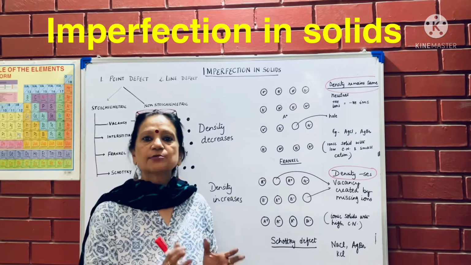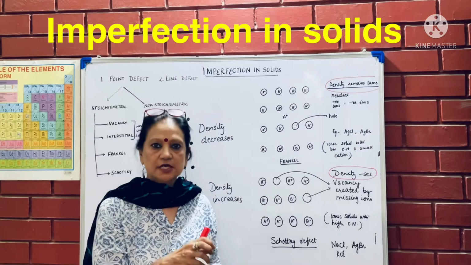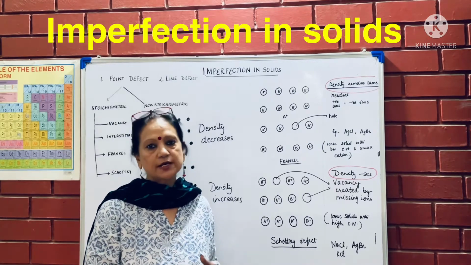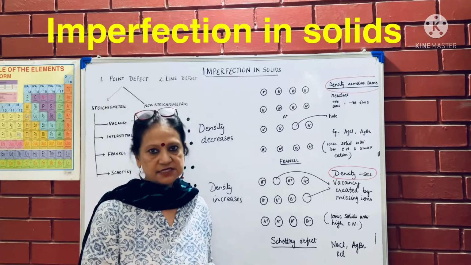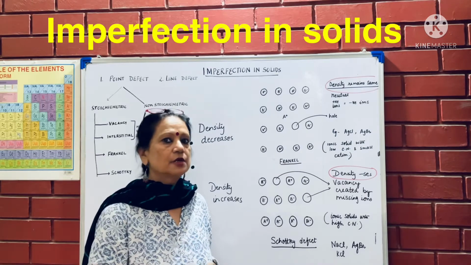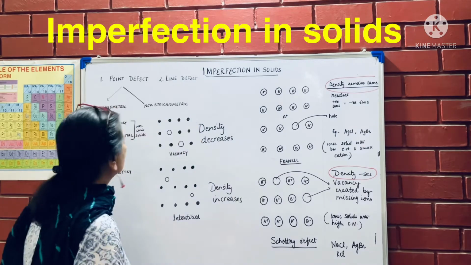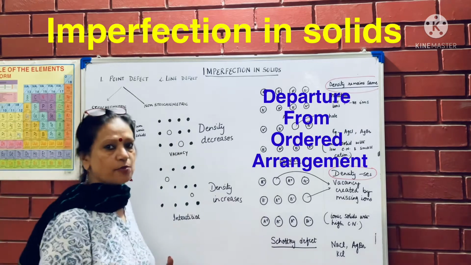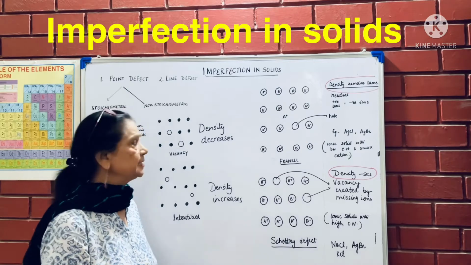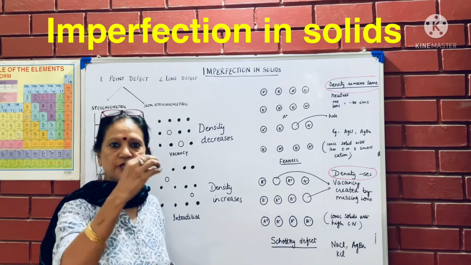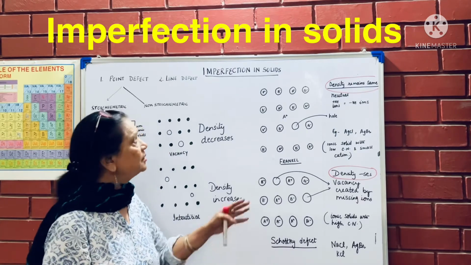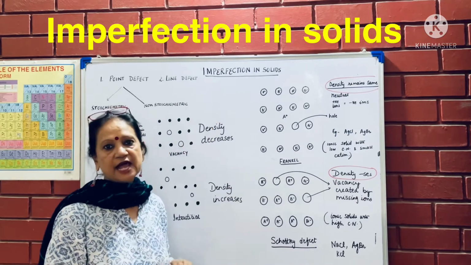So, in a crystal, sometimes we add imperfect substances, some impurities. When you have learned about semiconductors or conductors, we make them by adding something to it. So, when it is not an orderly behavior, we call that imperfection. When the crystal is being formed, sometimes the orderly behavior changes. Like if I am thinking that the constituent particles should be arranged in a proper way, and they are not arranged in that way, then we say there is imperfection in that crystal.